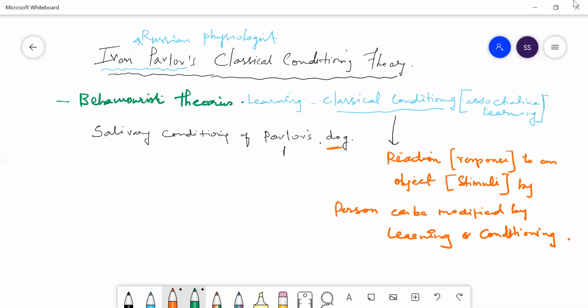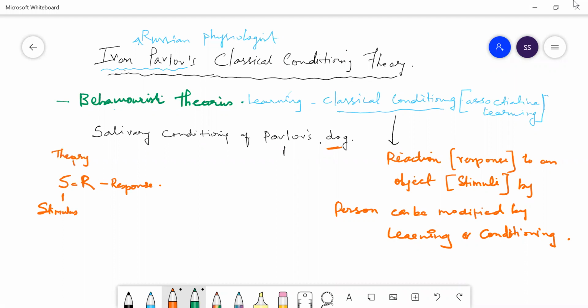So there is a concept called SR. S means stimulus and R means response. When you give a stimulus, then there will be a response. That's why it is called SR theory.